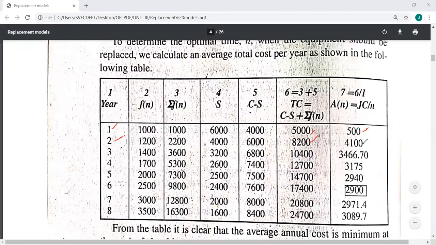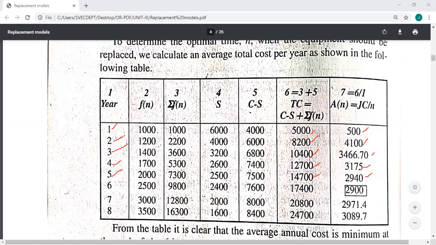Now 8,200 divided by 2, we get 4,100. Next, 10,400 divided by 3, so we'll get this value. 12,700 divided by 4, so we'll get this value. 14,800 divided by 5, we'll get this value.